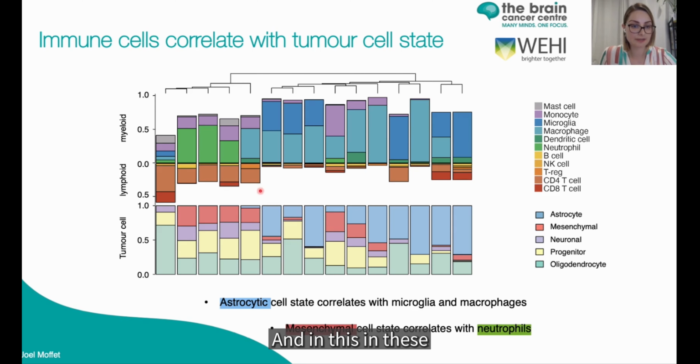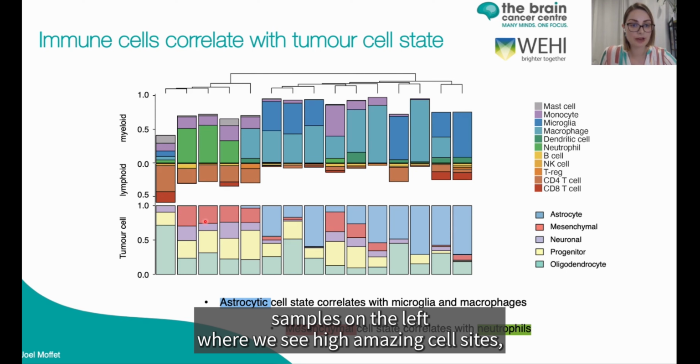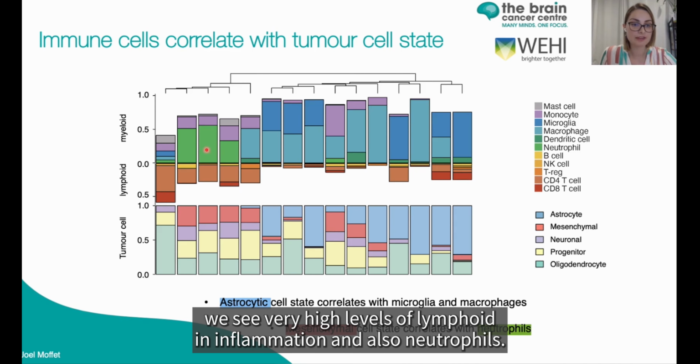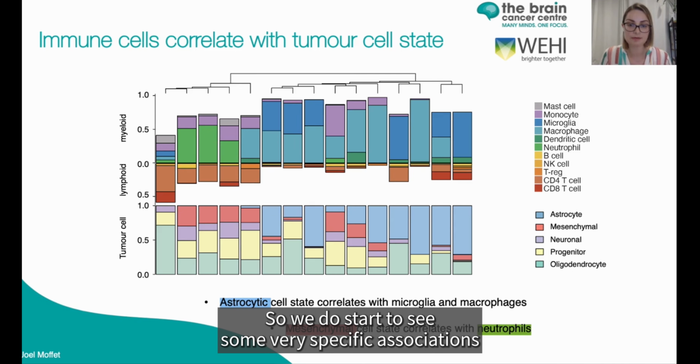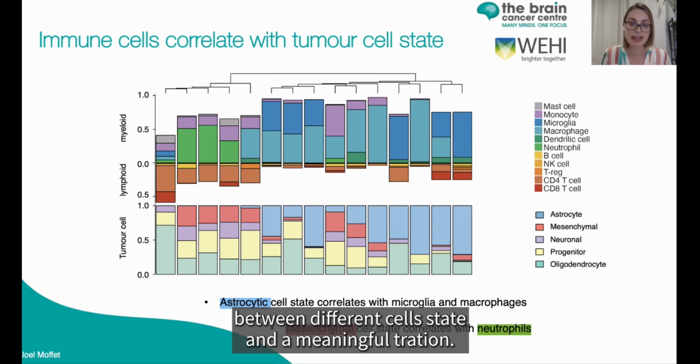In these samples on the left, where we see higher mesenchymal cell states, we see very high levels of lymphoid inflammation and also neutrophils. So we do start to see some very specific associations between different cell states and immune infiltration.